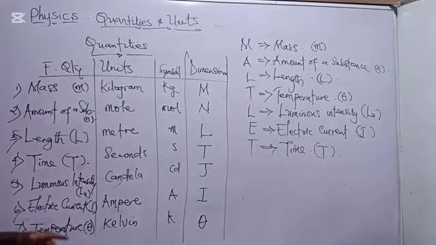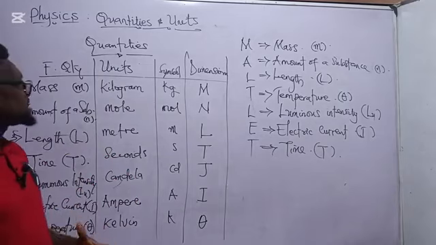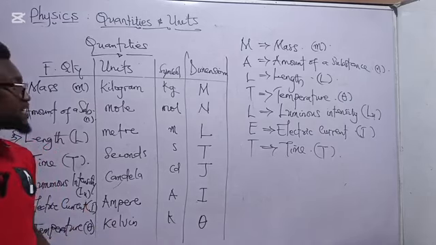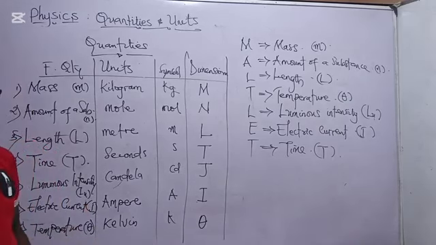Now with this, you've mastered the fundamental quantities, their respective units, and their dimension.